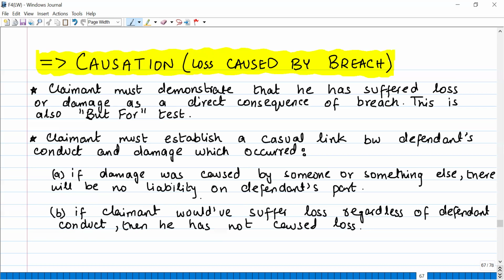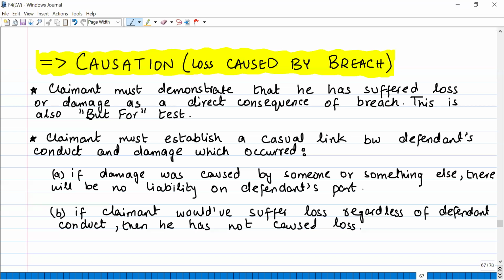If damage was caused by someone or something else, there will be no liability on the defendant's part. A very interesting point. Let's say you committed some tort, but because of that, the other party did not suffer the damage. The damage was caused by something else. Then, even if you did the tort, the damage was not because of your tort, so you are not liable.